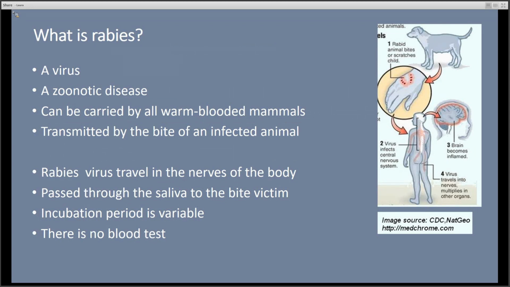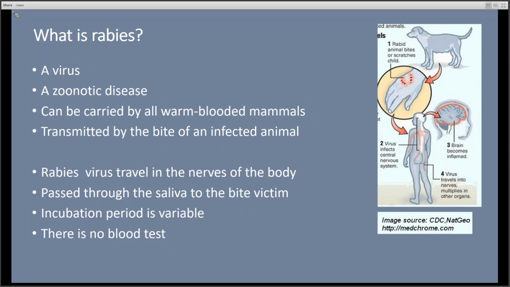Rabies is caused by a virus. The virus can infect all warm-blooded mammals, including humans. Rabies is a zoonotic disease, meaning the disease can be passed directly from infected animals to humans. Humans and animals get rabies when they are bitten by an infected animal. The virus travels in the nerves to the salivary glands and is transmitted through the saliva to the bite victim.